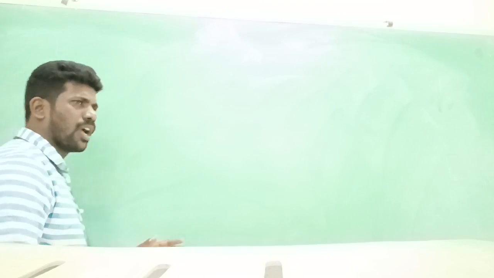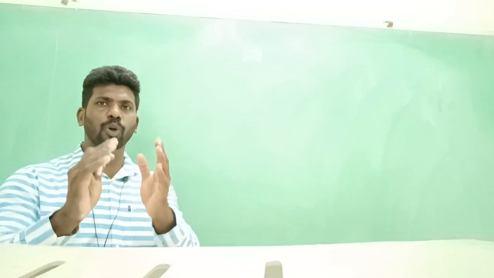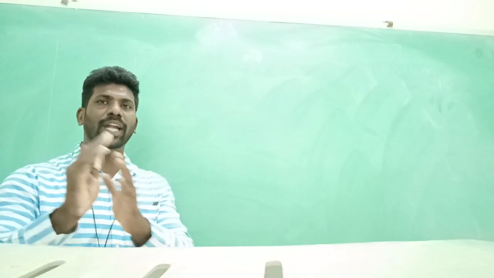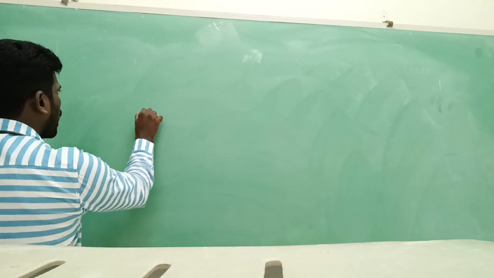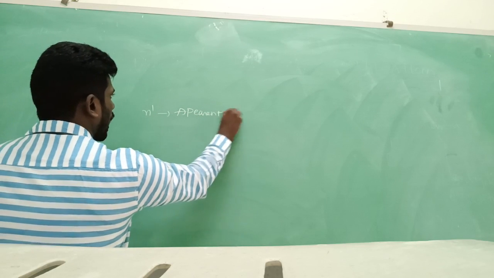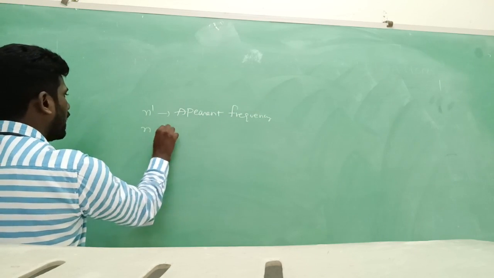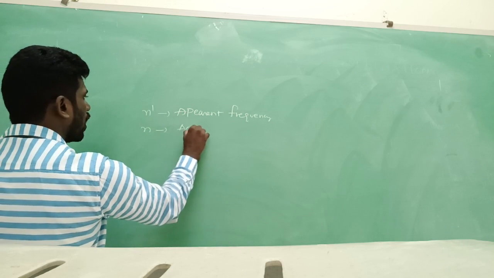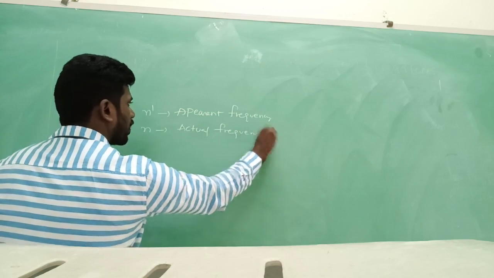Okay, we know how the Doppler effect will occur. What are the conditions to produce a Doppler effect? Before going on to that, let us discuss the vector form. See, N dash is the apparent frequency, N is the actual frequency.